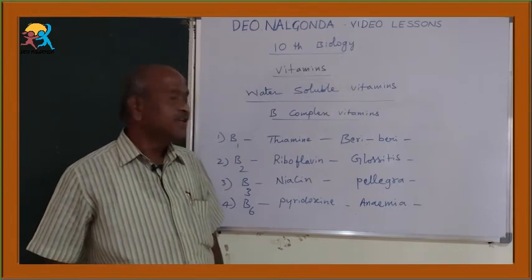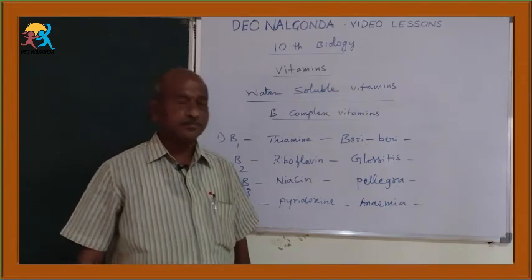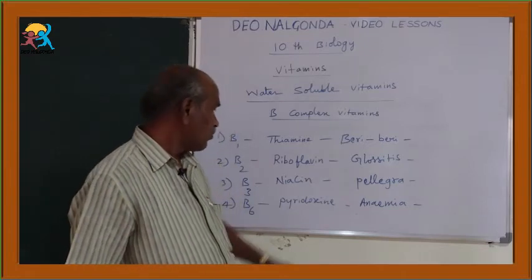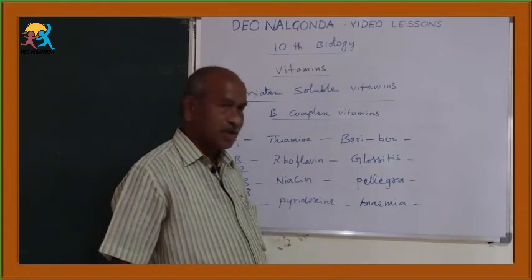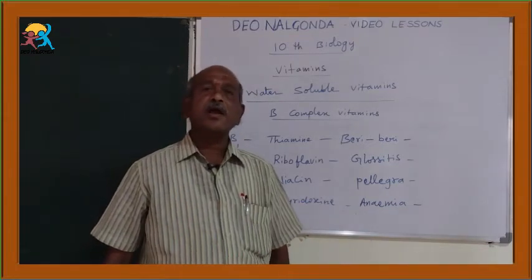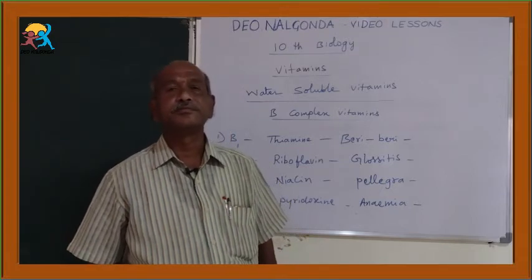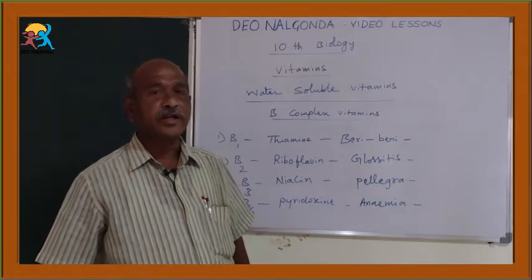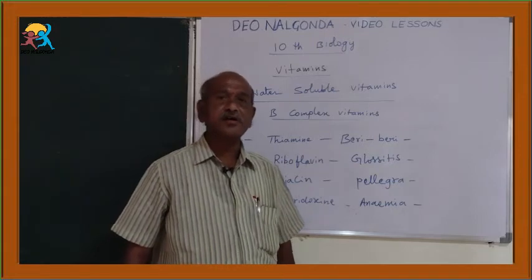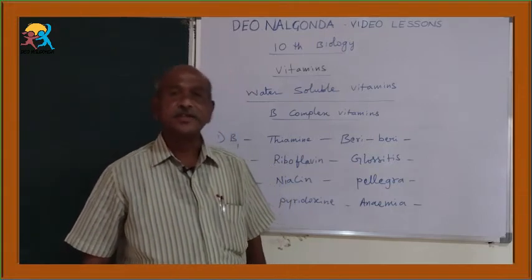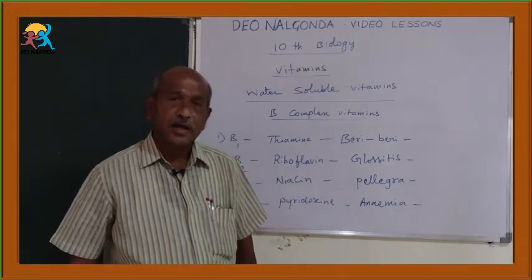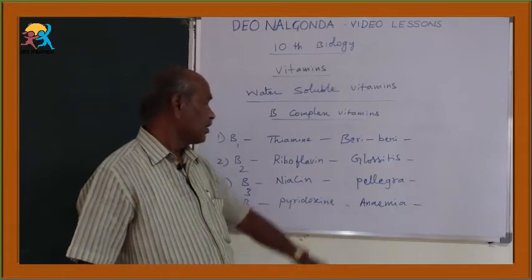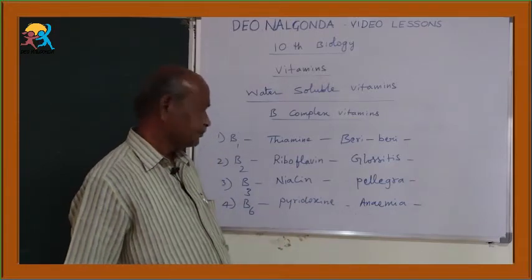Its deficiency leads to anemia. Then what are the characters of this anemia? Higher irritability, nausea, fits, and etc. are the characters.